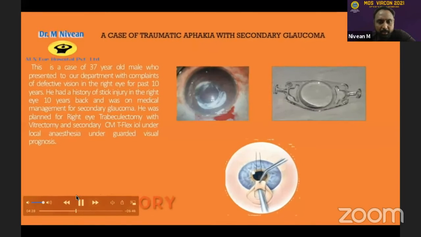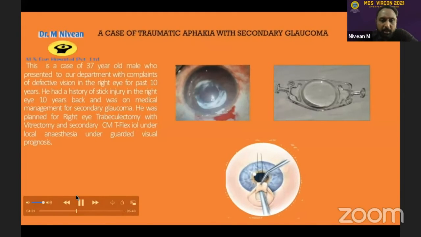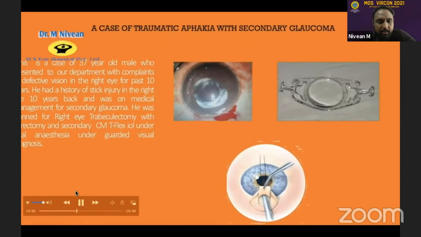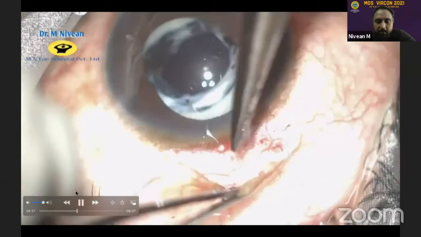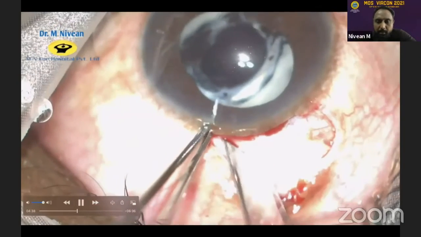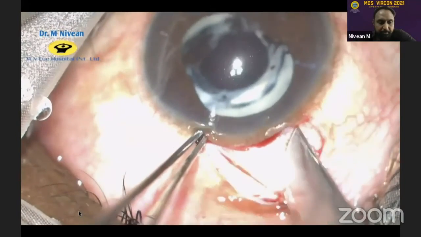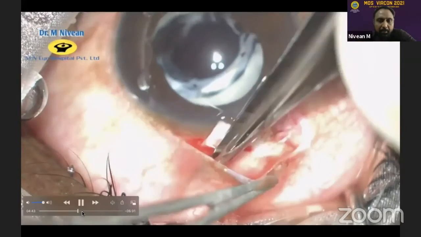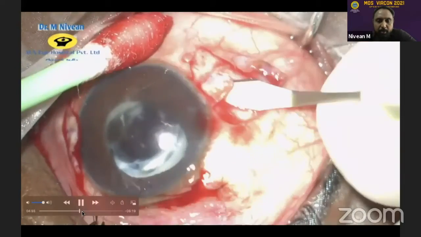So this was a case of a young person who had traumatic aphakia for a long time with glaucoma. So he was planned for a combined surgery, a TRAB with a secondary IOL implantation. The glaucoma surgeon actually performed the TRAB superiorly. Mitomycin C was used. And then after that, we took over, and then the flaps were made.